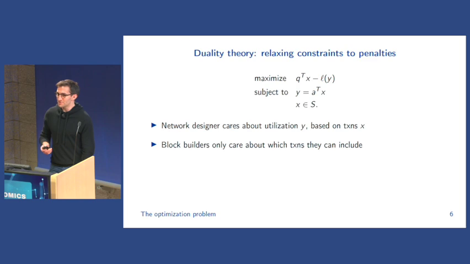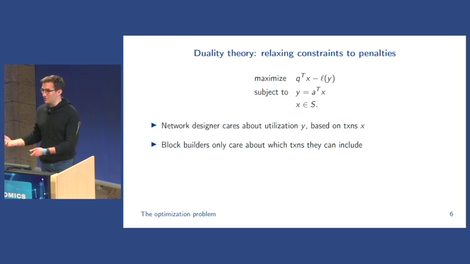Duality theory in optimization says that we can take constraints and relax them to penalties. If we set those penalties correctly, then we solve the original problem. One key observation here is the network designer cares about the gas in the block, but doesn't really care about the transactions in the way that I've stated this problem, only insofar as they imply a gas usage. Block builders, on the other hand, or users, care about what transactions are included.